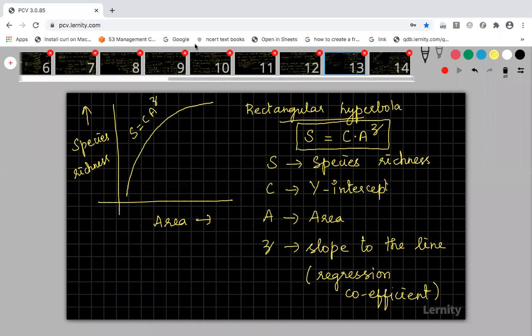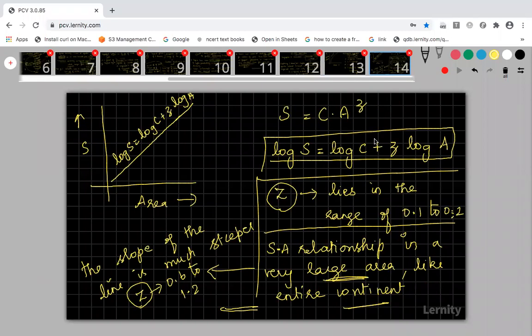Regression coefficient means it is the slope of the line. It represents the slope of the line. Based on the value of Z, the entire species richness will vary. So this Z is based on the geographical area. If it is a small or normal geographical area, the value will always be between 0.1 to 0.2.